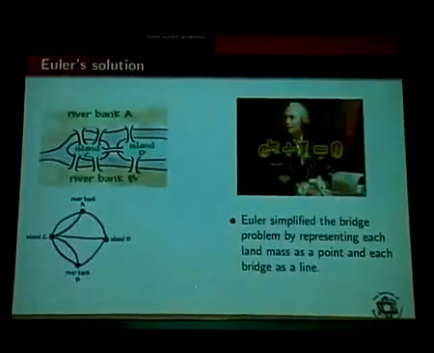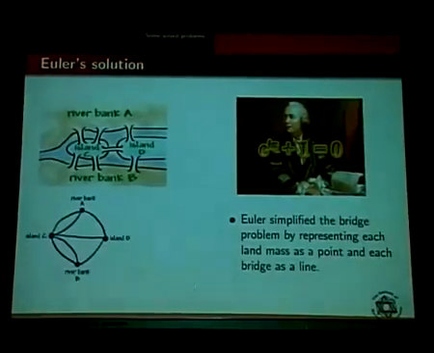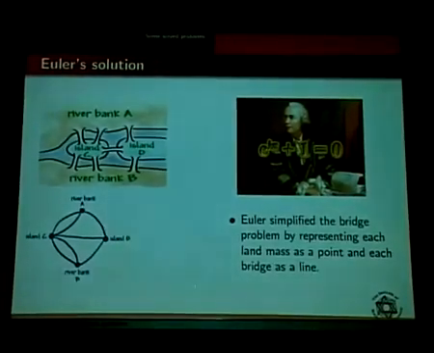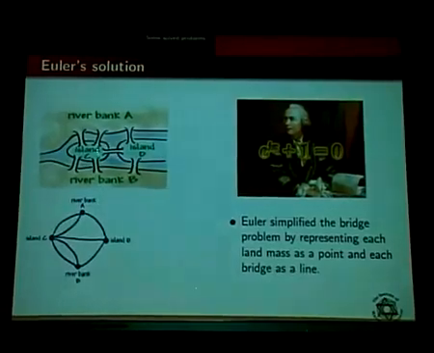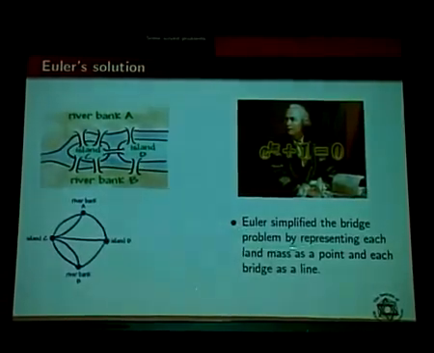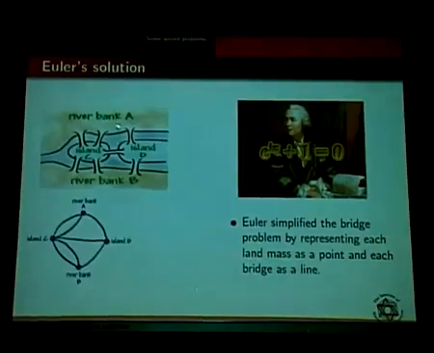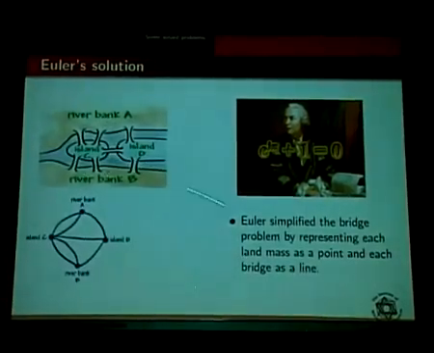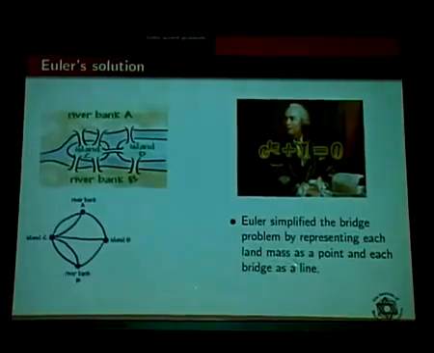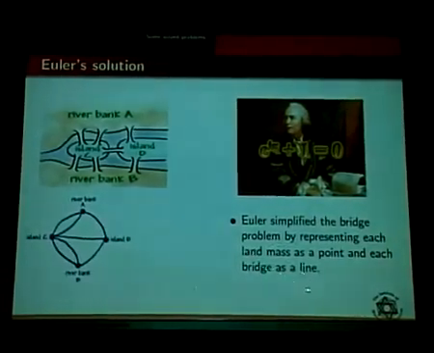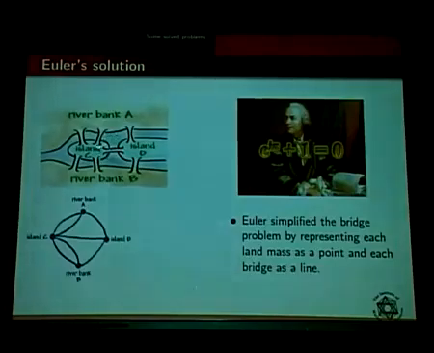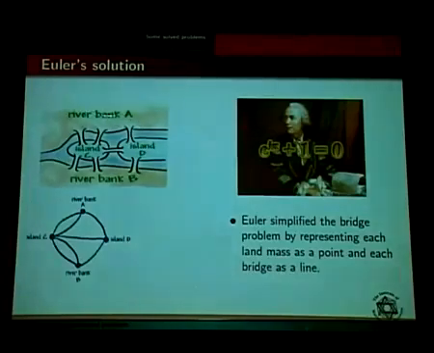Okay. So Euler is a very famous mathematician, famous for the equation e to the power i pi plus 1 equals 0. I put e to the power i pi plus 1 equals 0 on top of his picture. Euler simplified the bridge problem by representing each landmass, these landmasses here, here, here, here, as a point and each bridge as a line. So these bridges he represented as lines, and then river bank A, this landmass, he represented as a point. So you can see here.